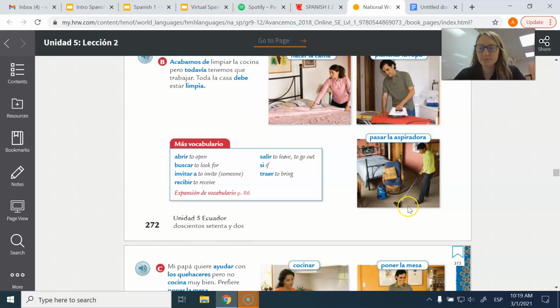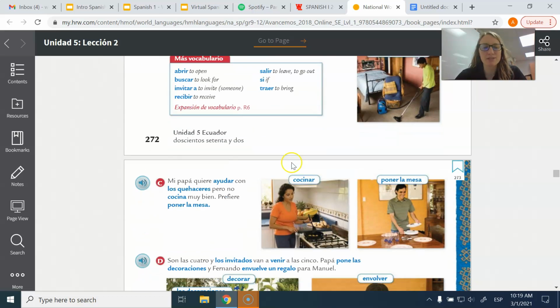Looks like he has a kind of an old-fashioned vacuum there. Más vocabulario: abrir, buscar, invitar a, recibir, salir, sí, and traer. Remember, this is a sí without an accent. Sí without an accent means if. Sí with an accent means yes.